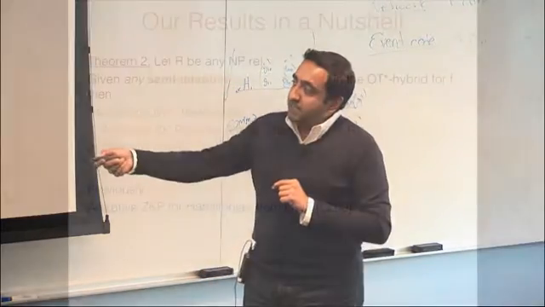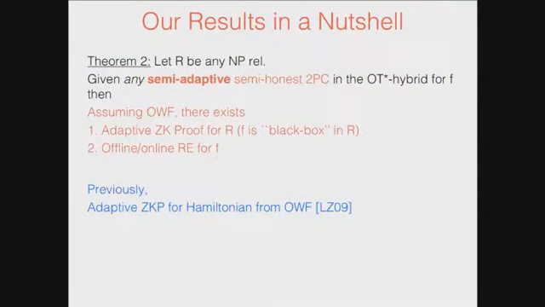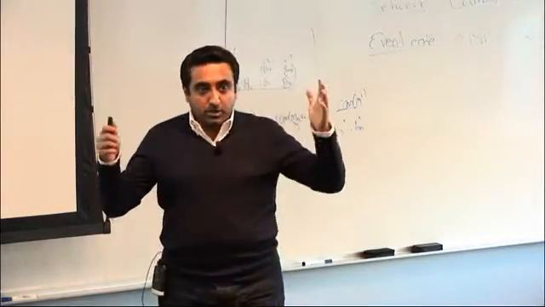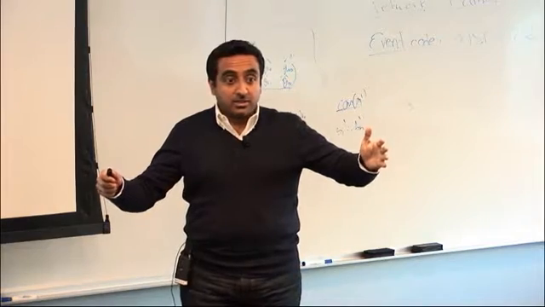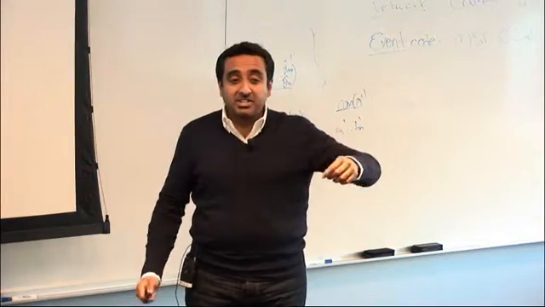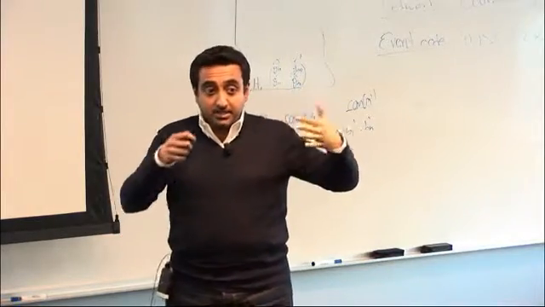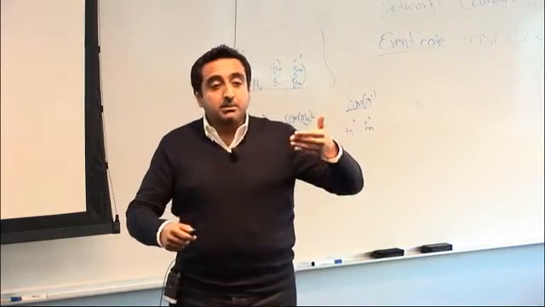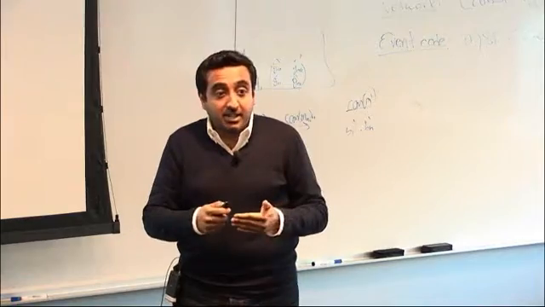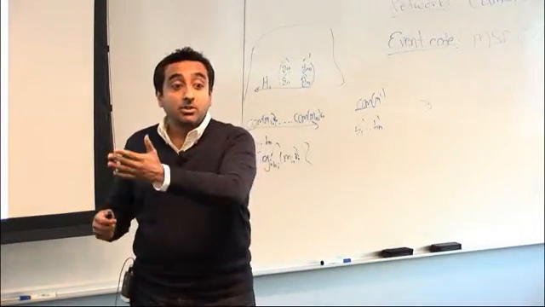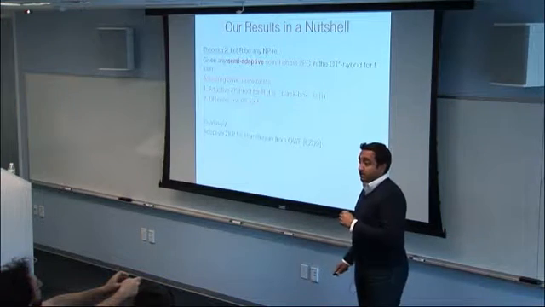Previously the only work that talks about adaptive zero knowledge proofs is... What is adaptive zero knowledge? Think of the classic zero knowledge requirement, but in addition, given a simulated view, you should also have an additional algorithm that can explain the simulated view as something that was honestly generated for true statements.